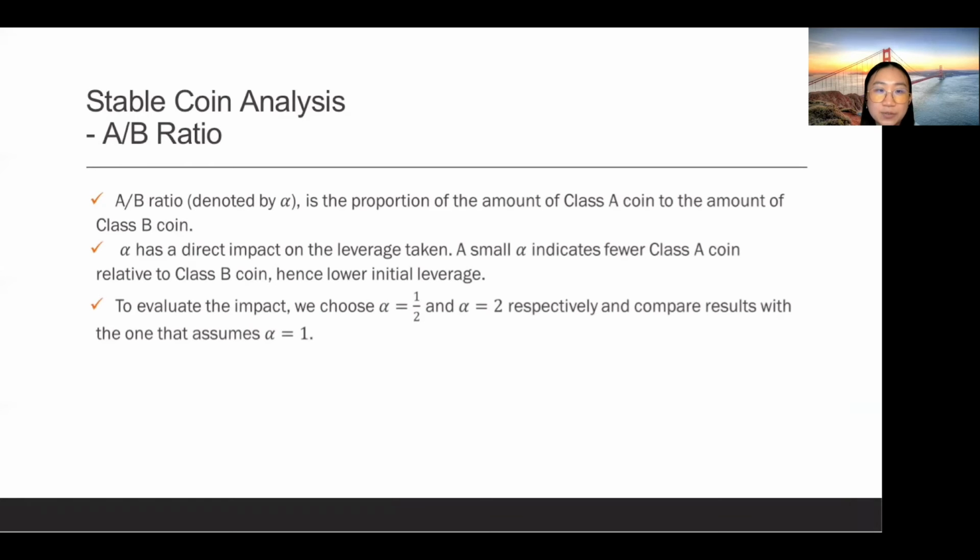AB ratio, denoted by alpha, is the proportion of the amount of Class A coin to the amount of Class B coin. Alpha has a direct impact on the leverage taken. A small alpha indicates fewer Class A coin relative to Class B coin, hence low initial leverage. To analyze how AB ratio affects the values of WA and WB, we choose alpha equals 0.5 and 2 respectively, then compare results with the one that assumes alpha equals 1.